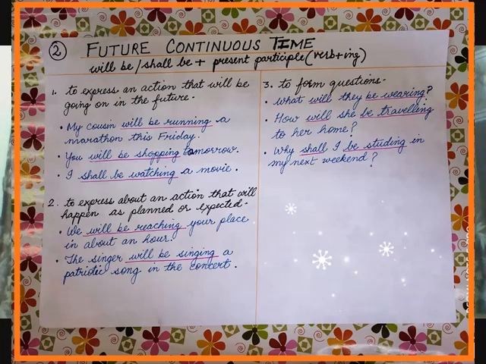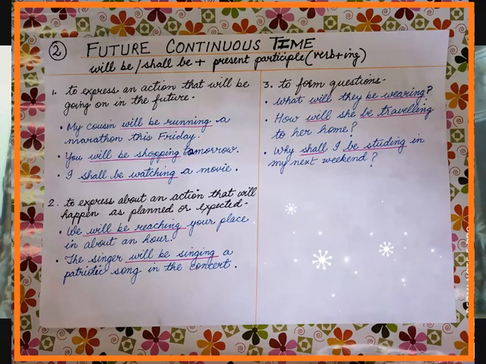Second example says the singer will be singing a patriotic song in the concert. That is already decided by the singer, which kind of song he will be singing in the concert. Therefore, will be sing plus ing is indicating the future continuous time.